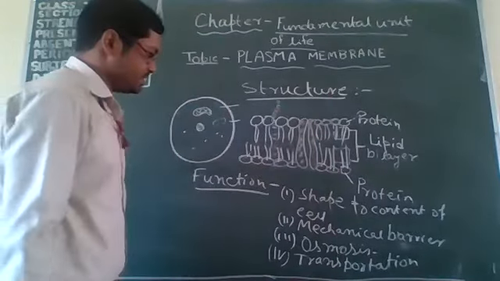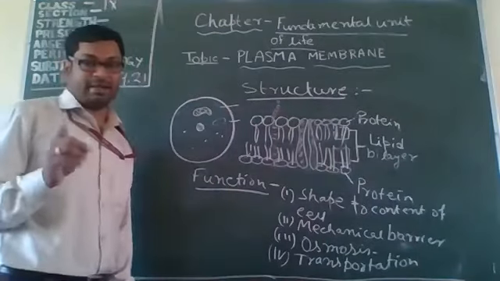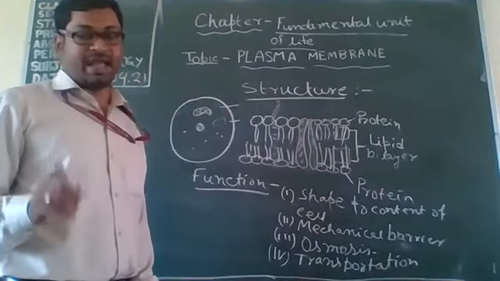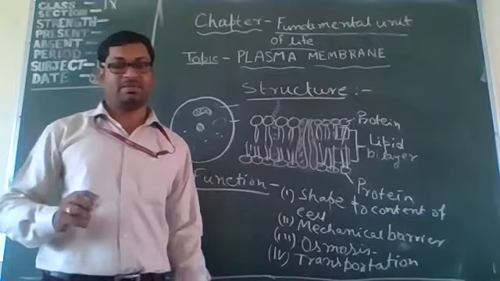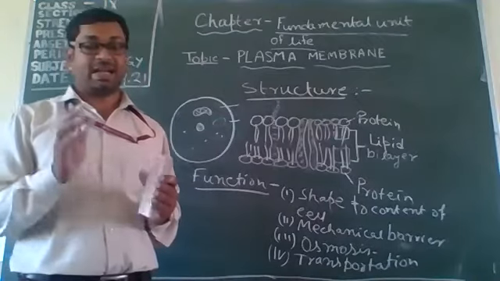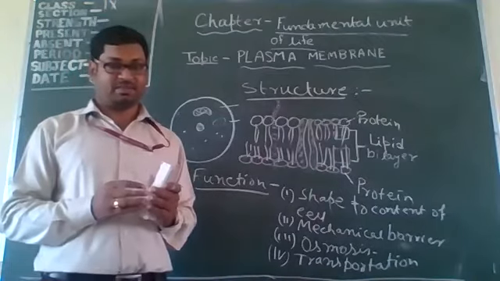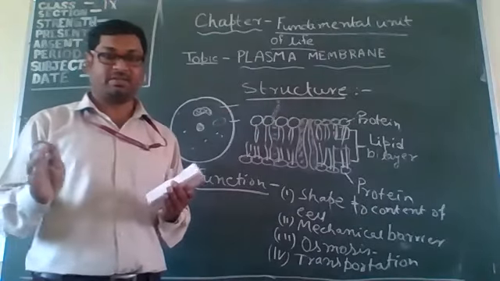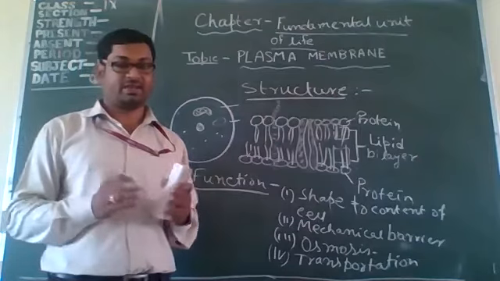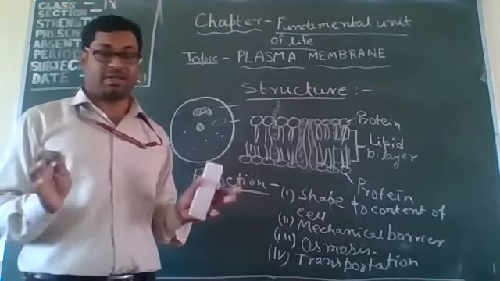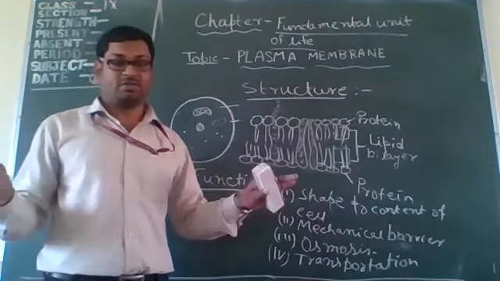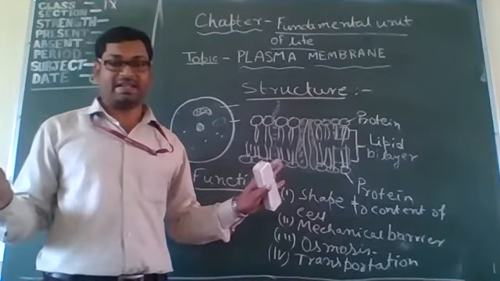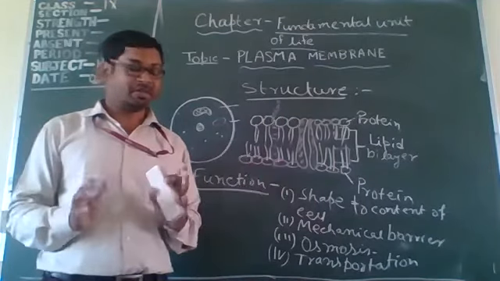The transportation is of two types: active transport and passive transport. Active transport means a transportation system in which they need energy, that means they utilize energy to transfer the molecules. That is called active transport. And passive transport does not use any type of energy. That is called passive transport.